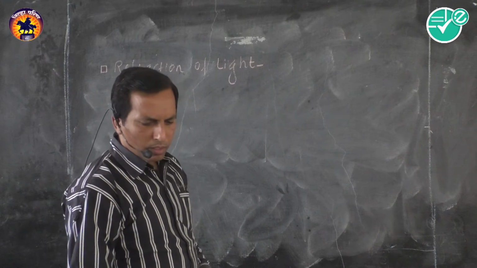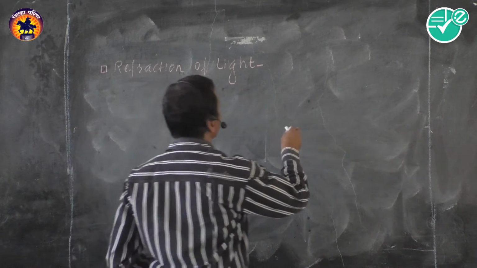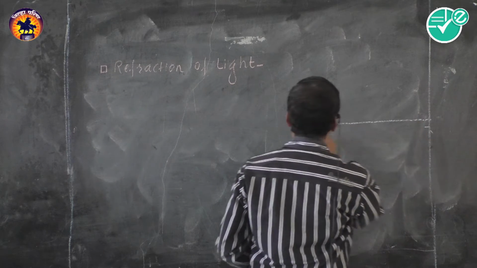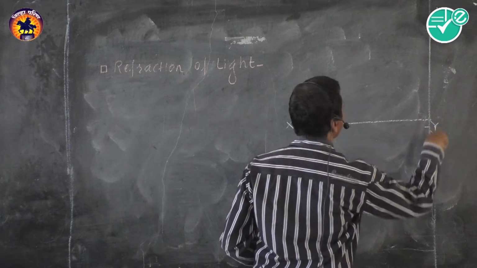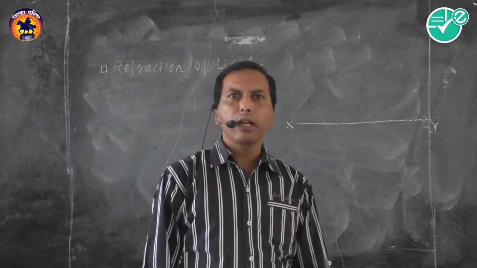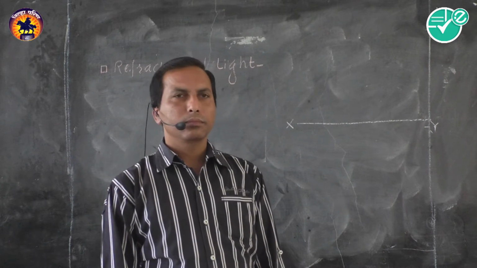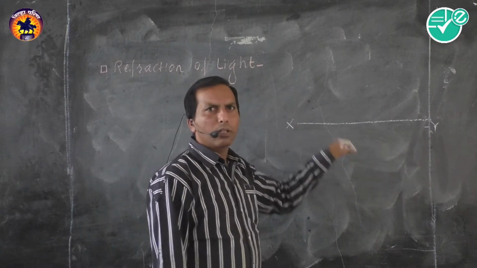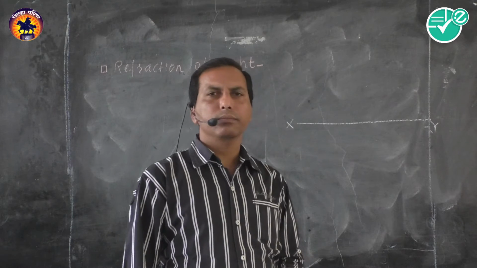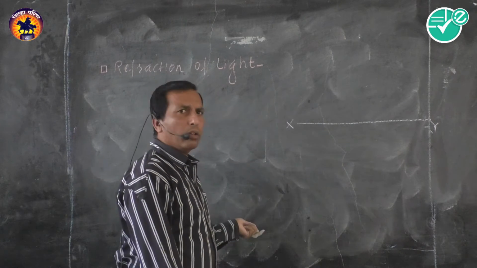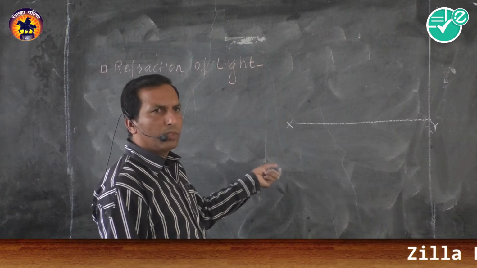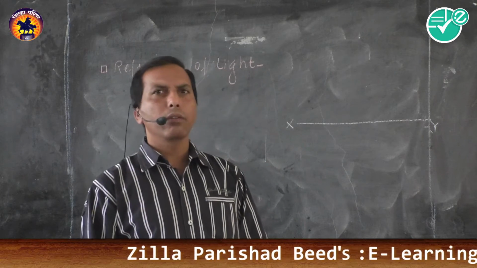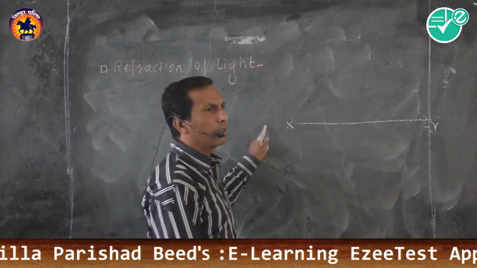For this, again, I am drawing a diagram. Suppose XY is a plane refracting surface. Plane refracting surface means what? A surface like water through which light passes, partially or fully. A surface which is responsible for deviation of light is called a refracting surface.